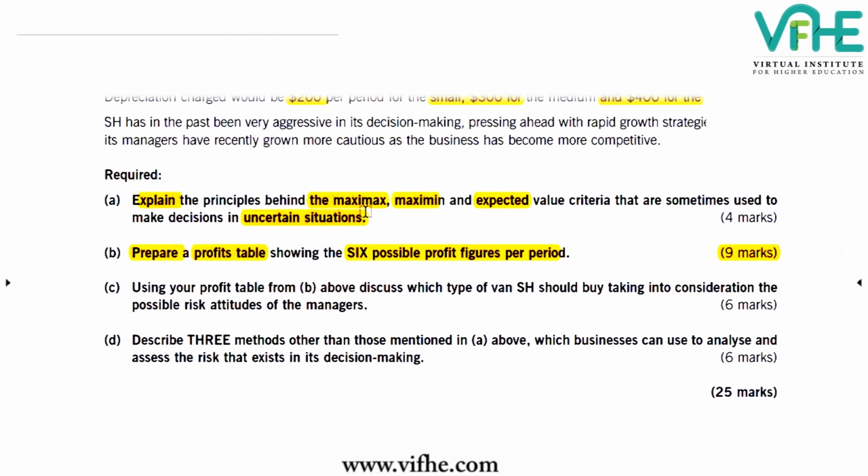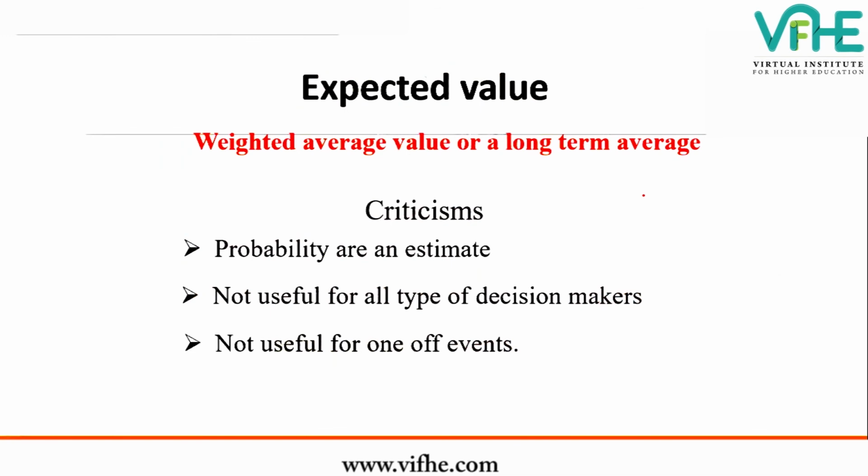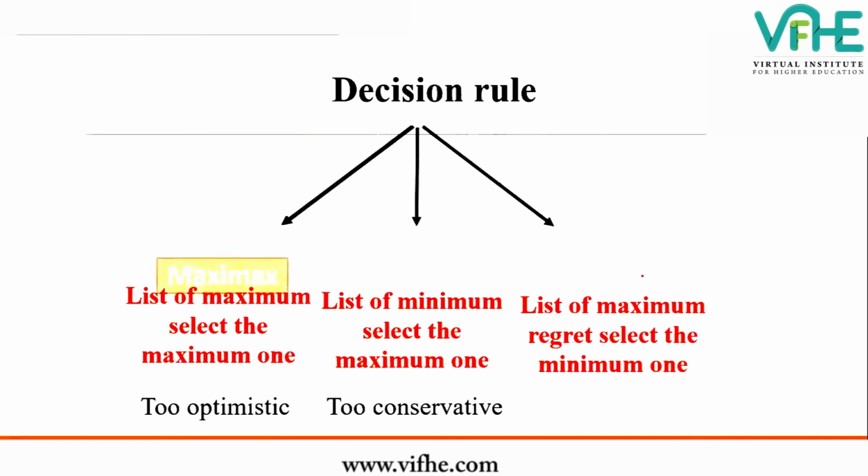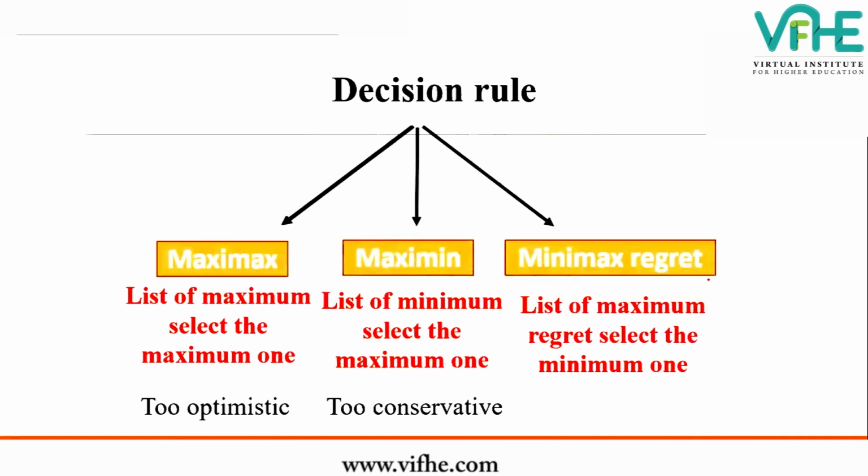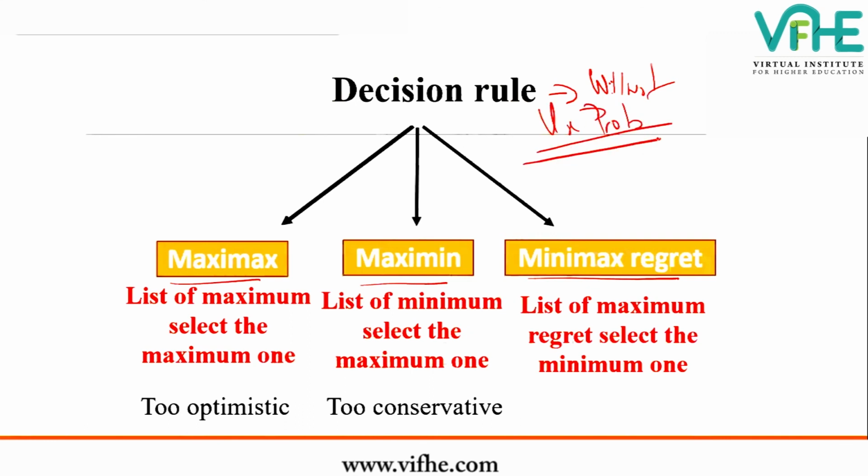Going back to the handout, these 2 techniques are the ones that you will be using for decision table. So first, I will not be discussing expected value. First, I'll discuss decision rule. There are 3 types of decision rules: Maximax, Maximin, and Minimax regret rule. Now, decision rule is one that will not use probabilities. Okay, so decision rule will not use probabilities. So this is a technique that does not use probabilities.